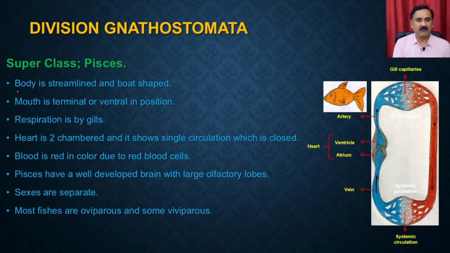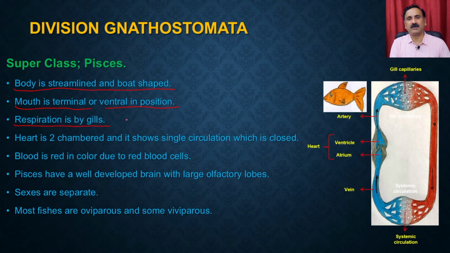Superclass Pisces, the body is streamlined and boat shaped, right? So you see a typical fish, where the body is streamlined, so it helps the fishes to swim very smoothly without experiencing a lot of friction. The mouth is terminal and ventral in position. The respiration is by the gills. So you will see that there are gill slits, and the gill slit is going to filter the water, and during that process it is going to take up the oxygen which is dissolved in the water.